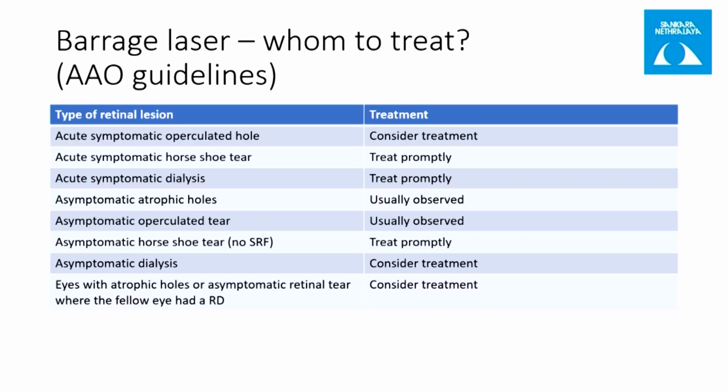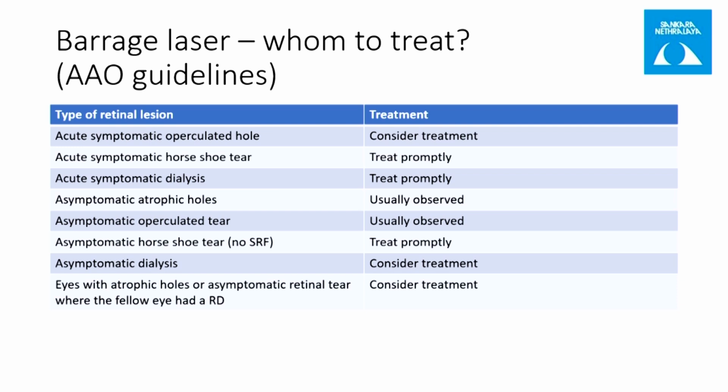Coming to barrage laser, whom to treat? So according to AAO guidelines, any acute symptomatic patients, may it be operculated hole, horseshoe tear, or dialysis, they need to be treated. Asymptomatic patients with atrophic hole or operculated tear can be observed, but asymptomatic horseshoe tear, even with no SRF, should be treated promptly.